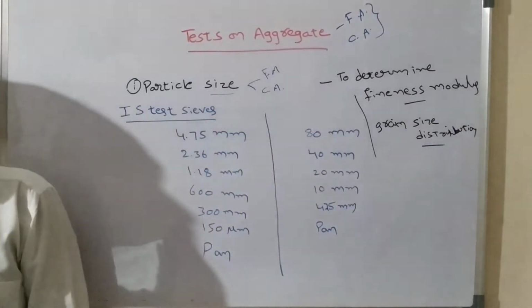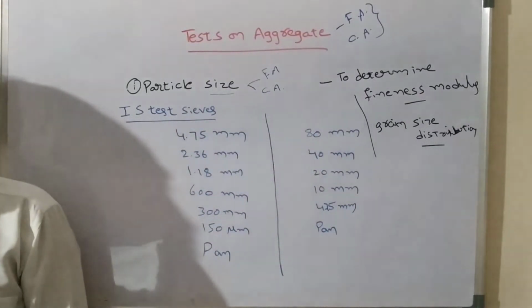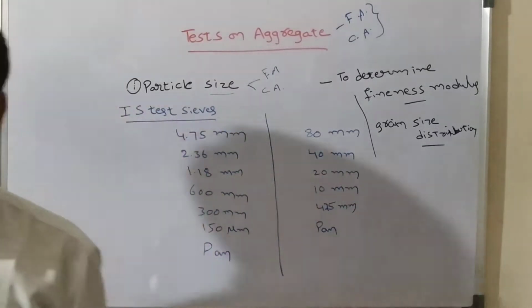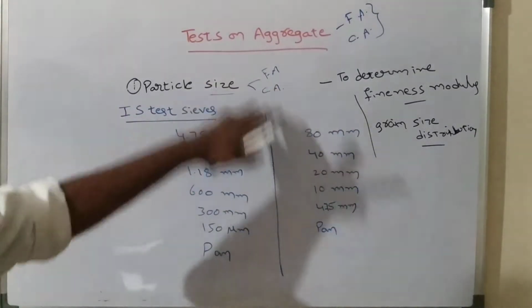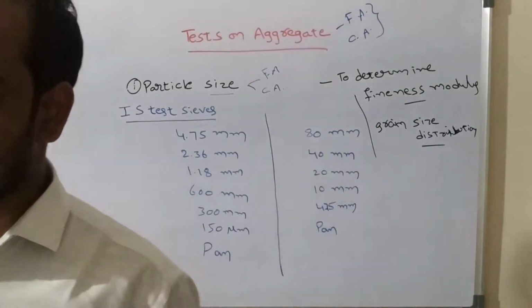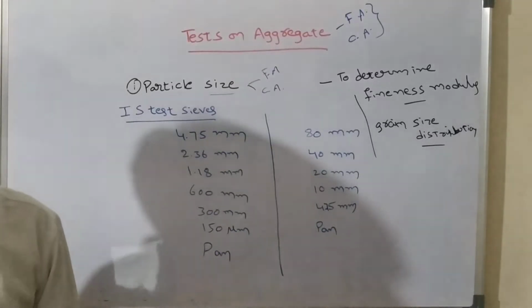Then we can choose them for the purpose of concrete, for which purpose we are making concrete. So based upon these properties also, we can choose the particular aggregate for the particular purpose of concrete structure. Okay?